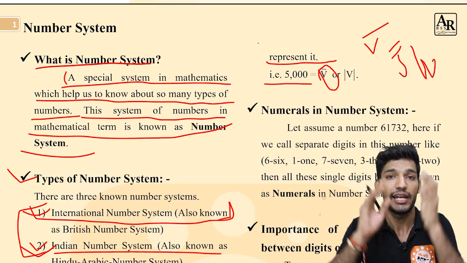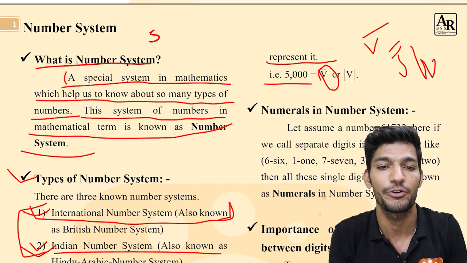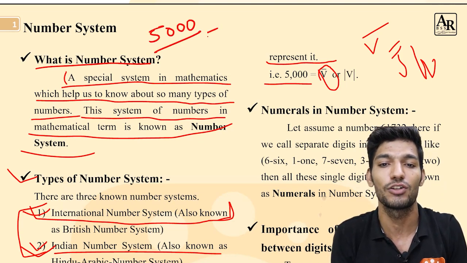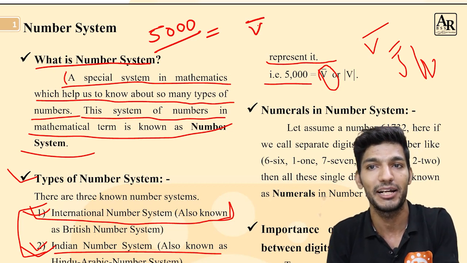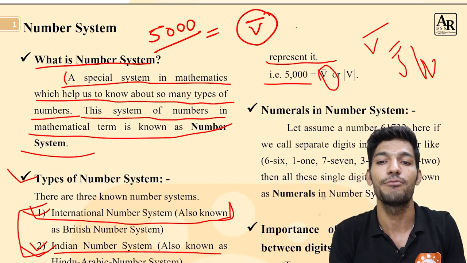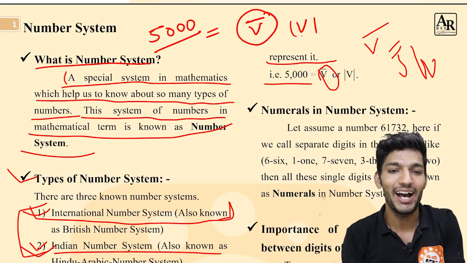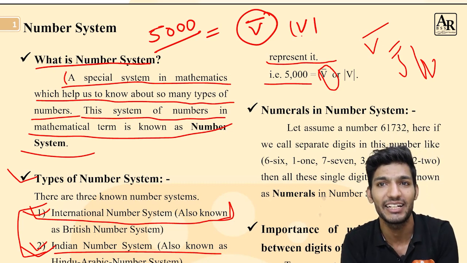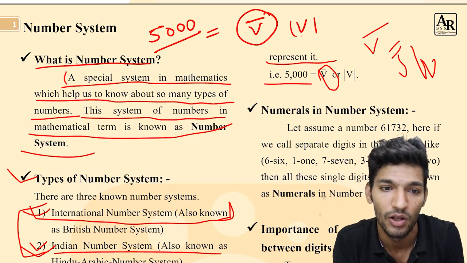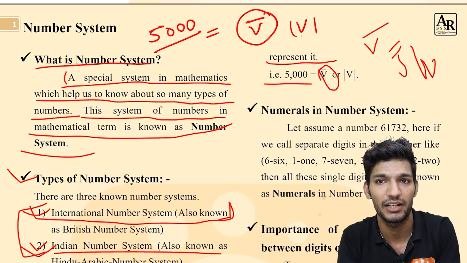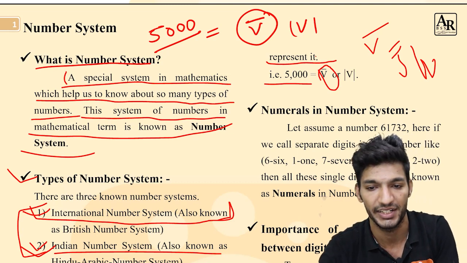So if you want to represent 5,000 in the Roman number system, then V represents 5 and the bar represents multiplied by 1,000. Then it is 5,000 in the Roman number system. Okay, so it was a better concept, and a very interesting concept to learn about the Roman number system, which we have already made a separate chapter on in our book, and separate videos will be uploaded on our YouTube channel.